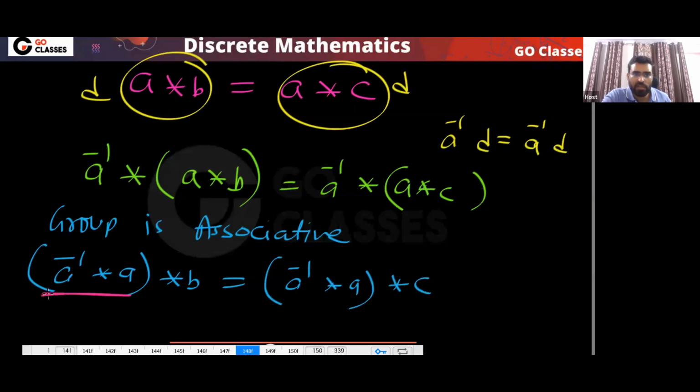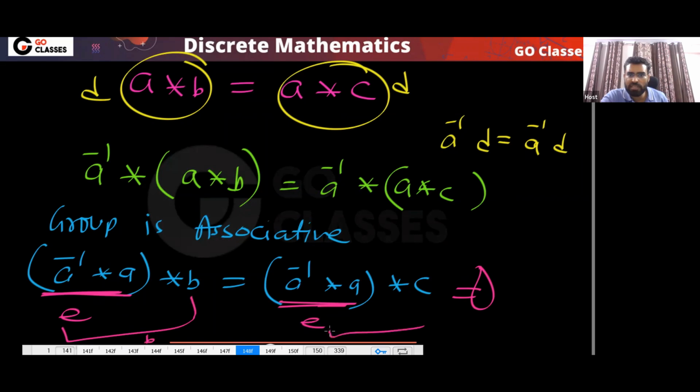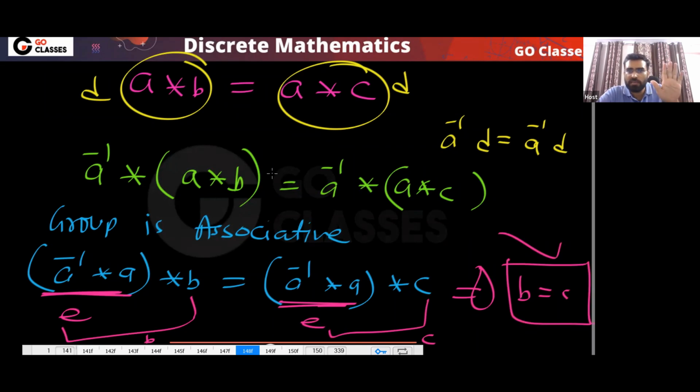Now very simple. Now this is E, and this is also E. What is E star B? E star B is B. And what is E star C? That is C. So finally, what did I get? I got B equals C. Is this proof hard? Only using the definition, only multiplying with A inverse.